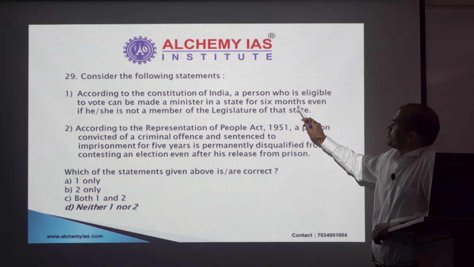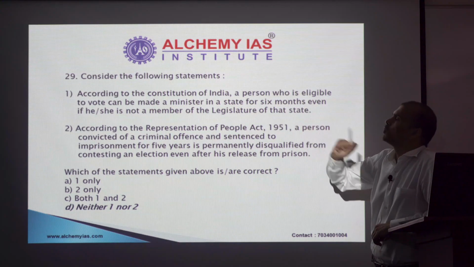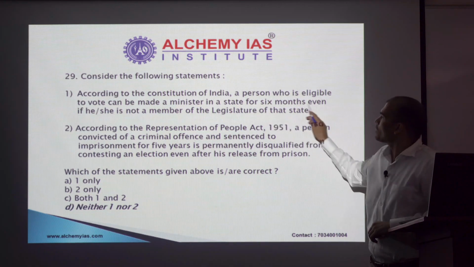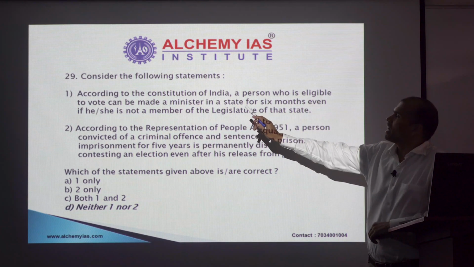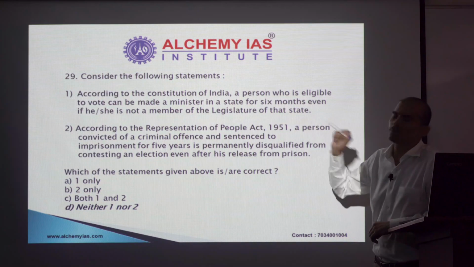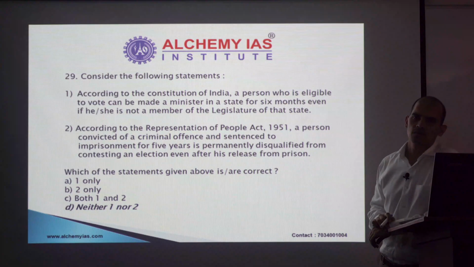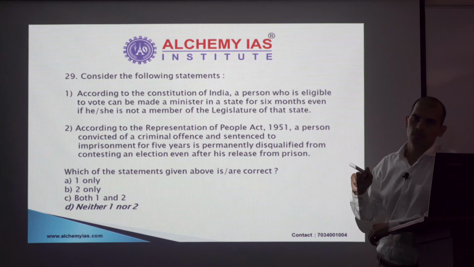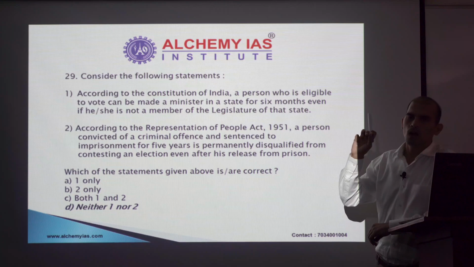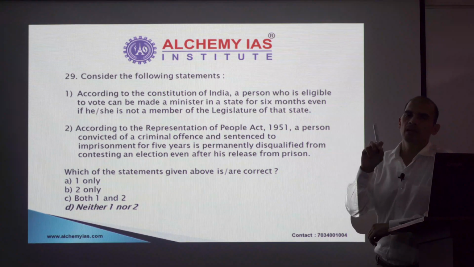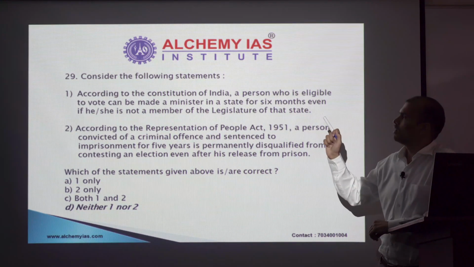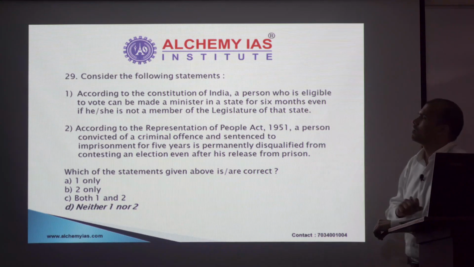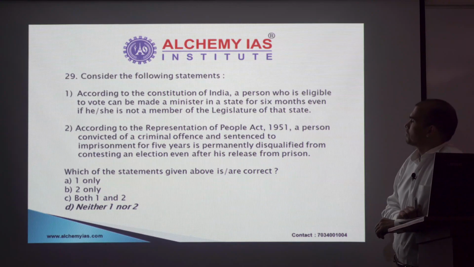According to the Constitution, a person who is eligible to vote can be a minister. The rest of the part is okay. When the statement says that a person who is eligible to vote can be a minister, here lies the catch. It is not the person who is eligible to vote. The Constitution says that for appointment as a minister, he should be at least 25 years old, while the age for voting is 18 years only. So that makes statement 1 incorrect.